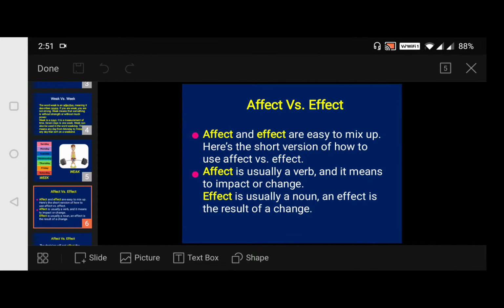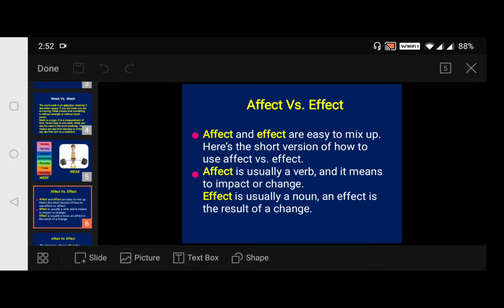This is an important word. You students and most of us often get confused. So, affect versus effect. One word is affect and the other word, which we almost pronounce similarly, is effect. Now, look at the actual meaning of these words. Affect and effect are easy to mix up. Here's a short version of how to use affect versus effect. Affect is usually a verb and it means to impact or change. And effect is usually a noun and it is a result of change. So affect is change and effect is a result of change.